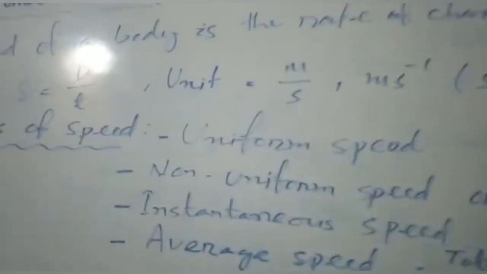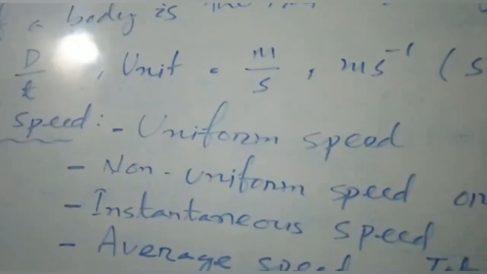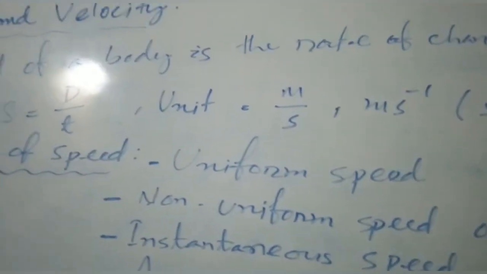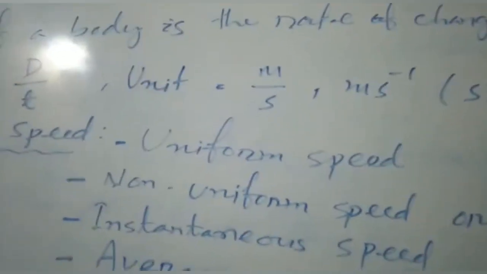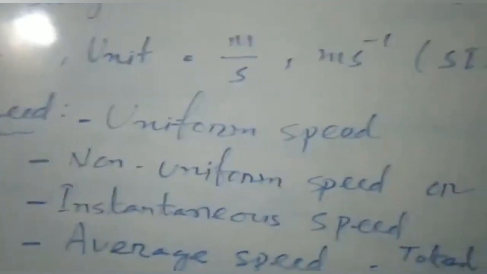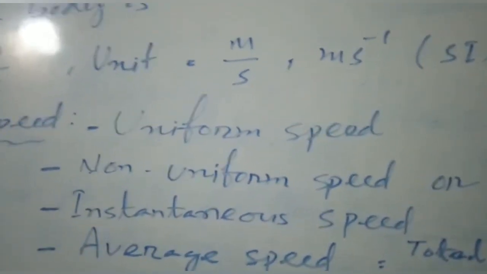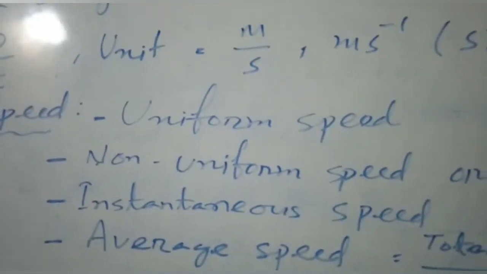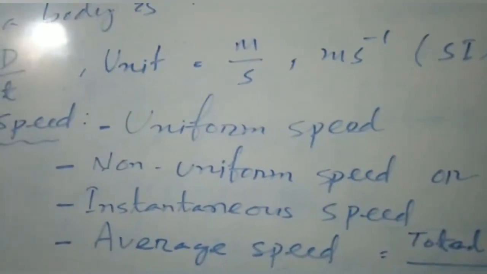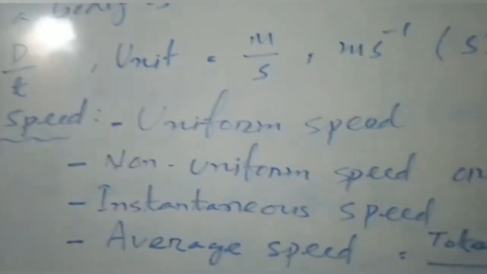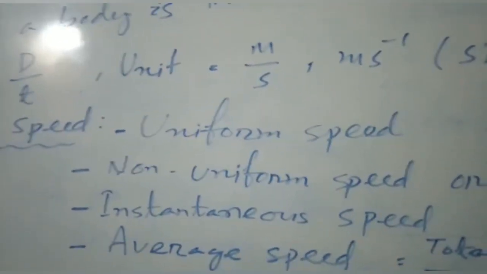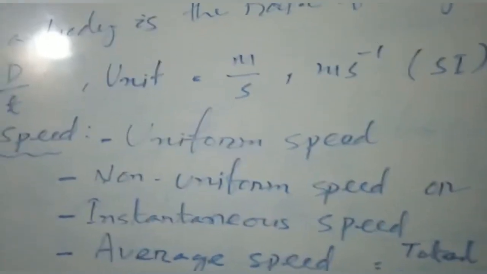Okay. So to discuss uniform speed, the definition says that a body is said to be moving with uniform speed if it covers equal distance in equal intervals of time. Uniformly means equal distance must be covered in equal intervals of time. For example, if you roll a marble on a very smooth, polished, frictionless surface, then the marble rolls on the ground without any hurdle.